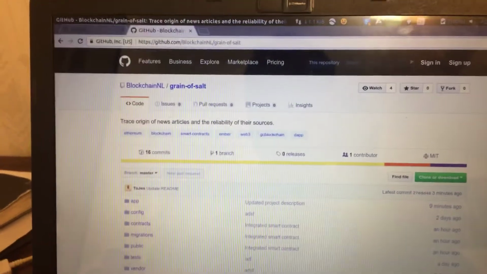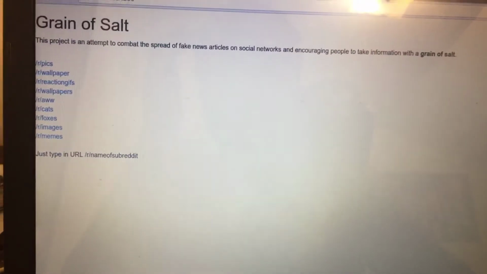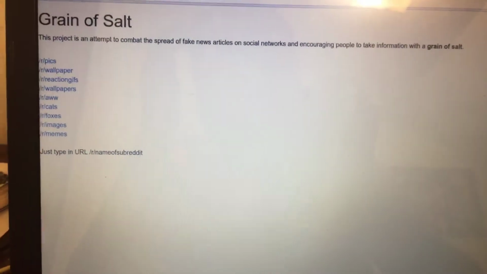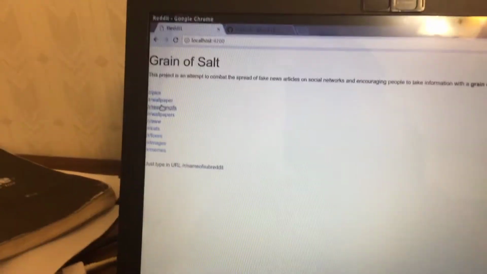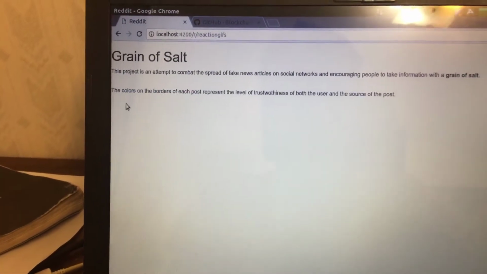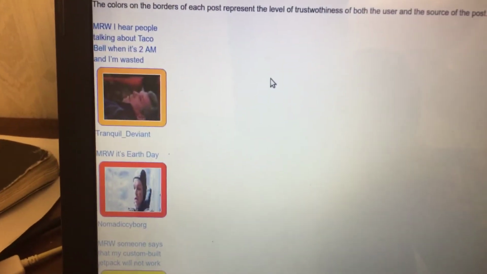So what we did was that we made a clone of Reddit, a very minified clone. We used the Reddit API to get some subreddits of Reddit itself, and let's say we go to reaction gifs or gifs. Cool. So what you see here are live Reddit posts right now, and each post has the username and whatever the person said.